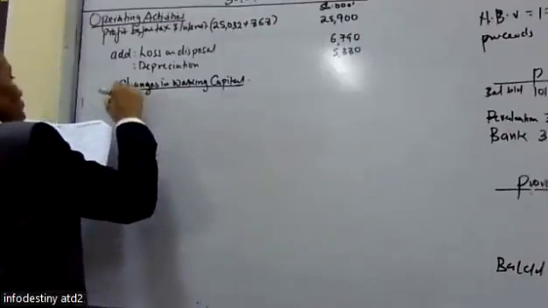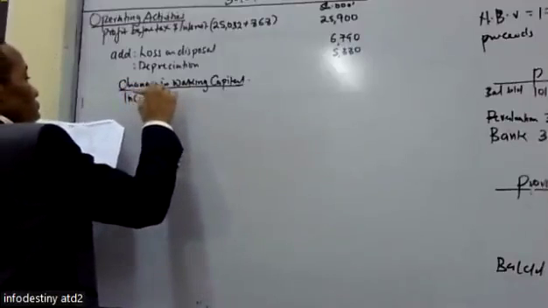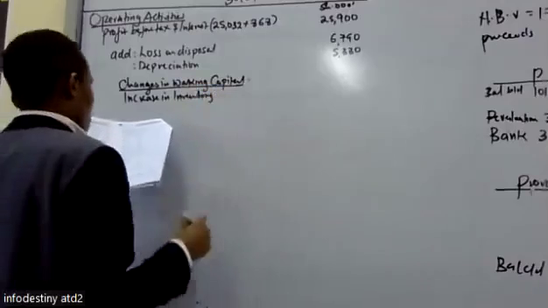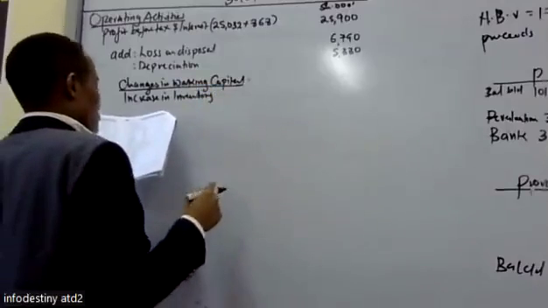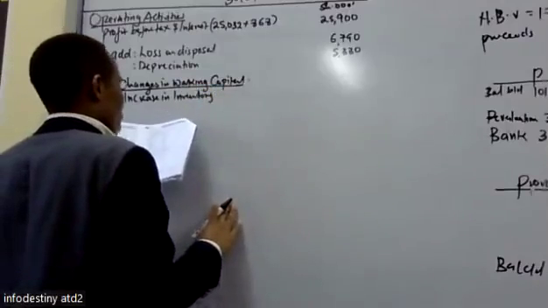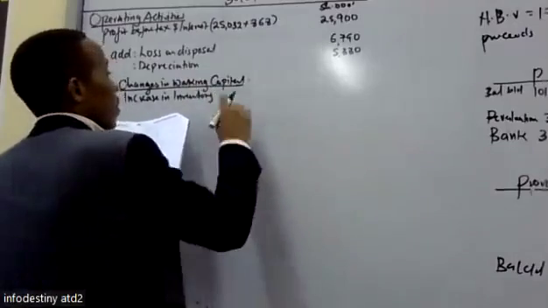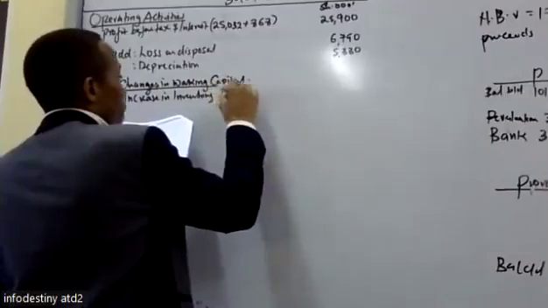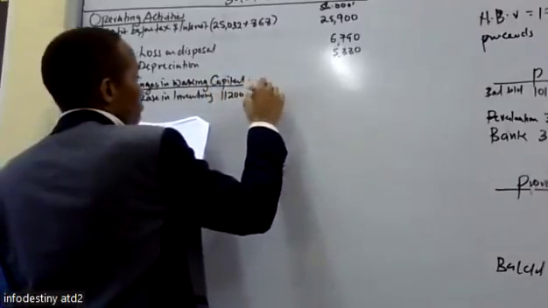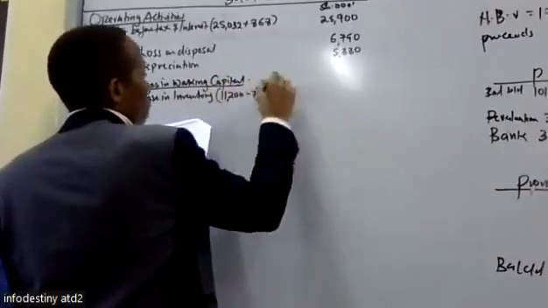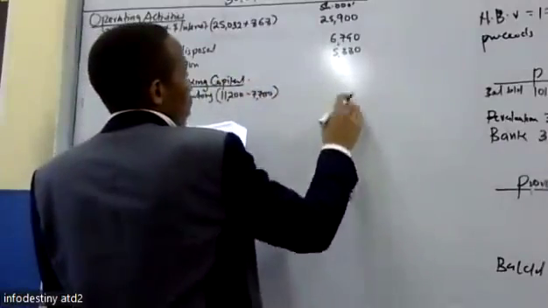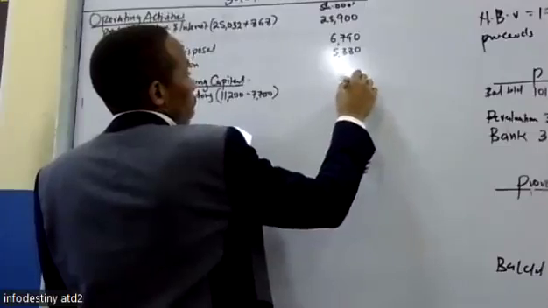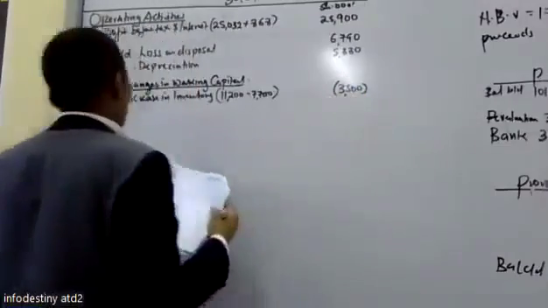So we have an increase in inventory, that is 11,200 minus 7,700. That is giving us how much? $3,500. That is 3,500 we less.